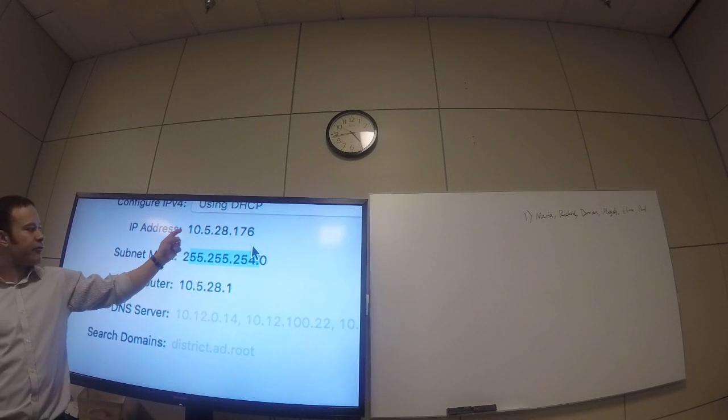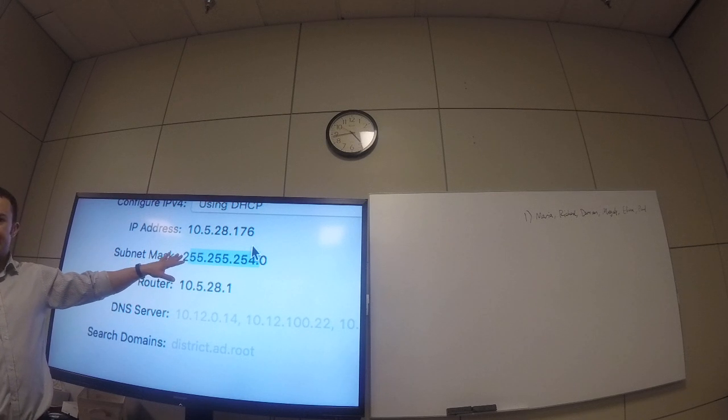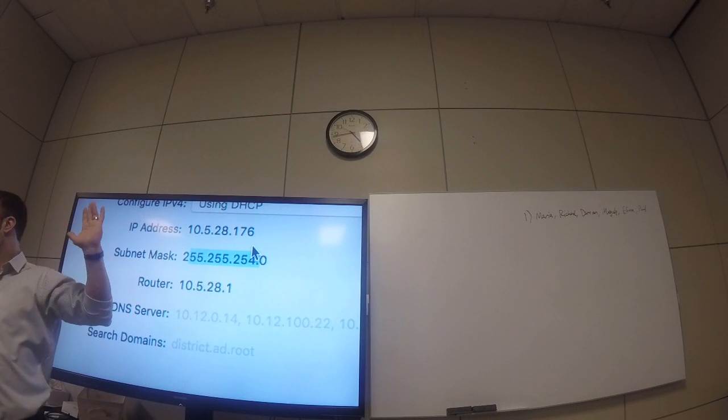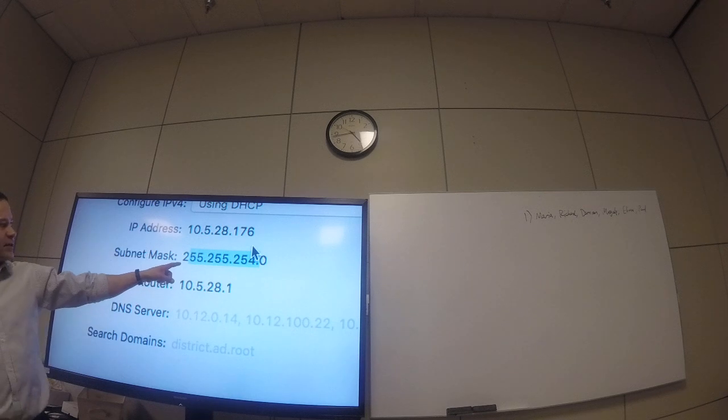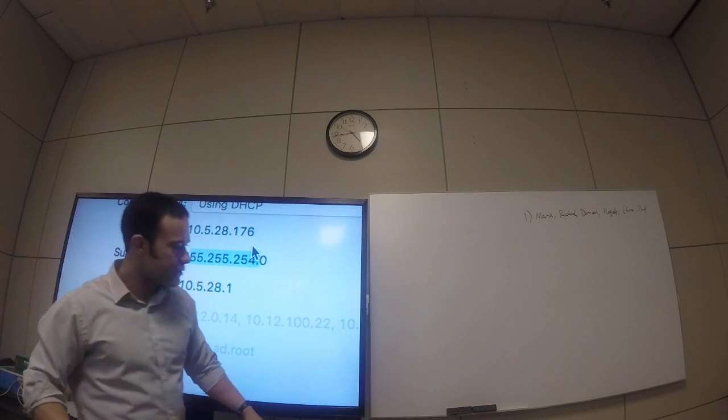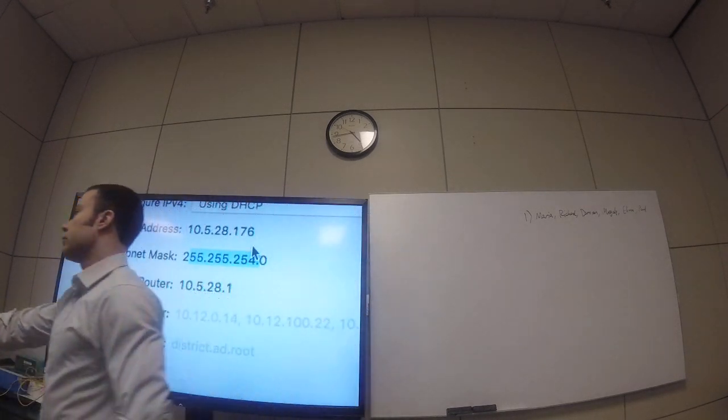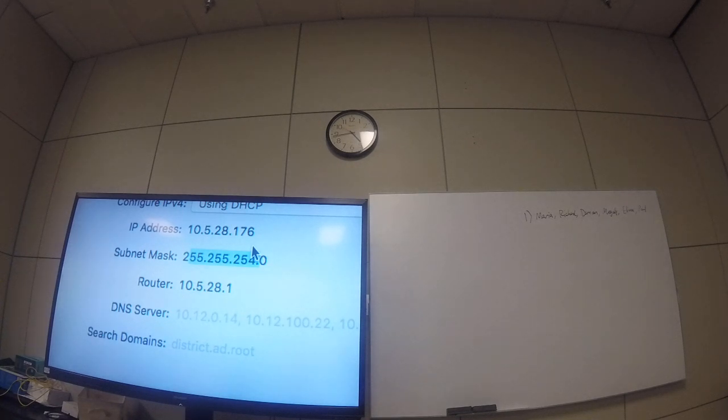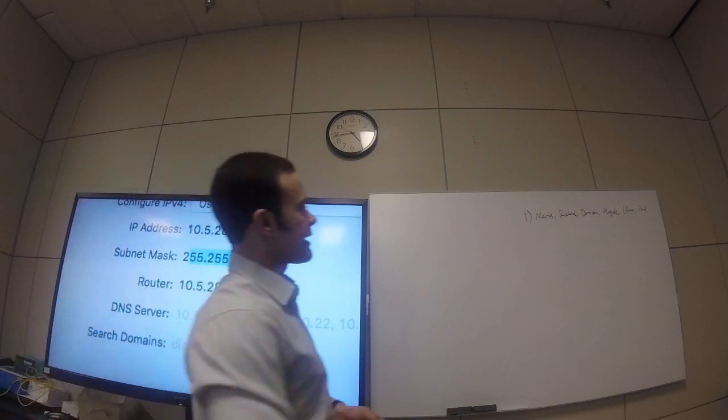Now, if the subnet mask that's here changes, all that changes. Because when you have a subnet mask, you're really looking at, where's that? And in the Network Plus, we're going to do a more extensive review of this. In the Network Plus, you'll understand this in a lot of depth.